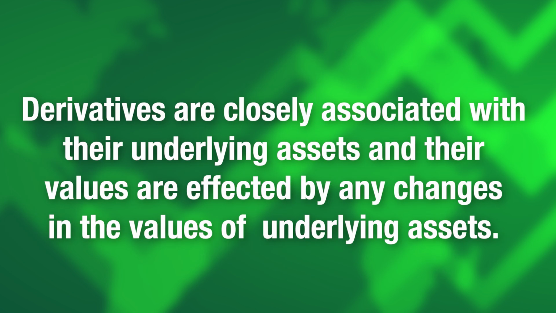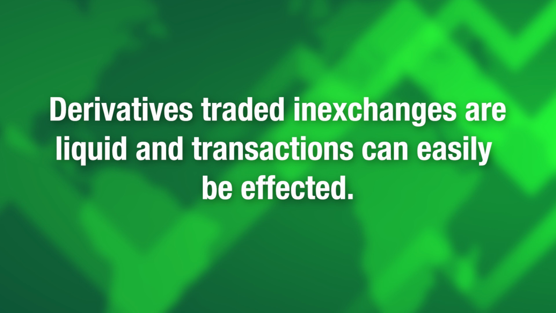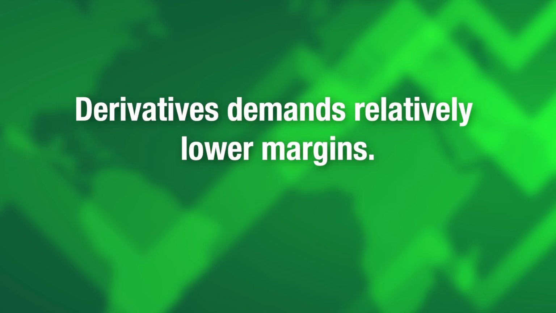Derivatives are closely associated with their underlying assets like shares and debentures, indices, etc. And their values are affected by any change in the value of underlying assets. Derivatives traded in exchanges are liquid. Liquid means it can be transferred from one party to another and the transaction can easily be effected. So you can have money liquid in your hands and you can use that money.